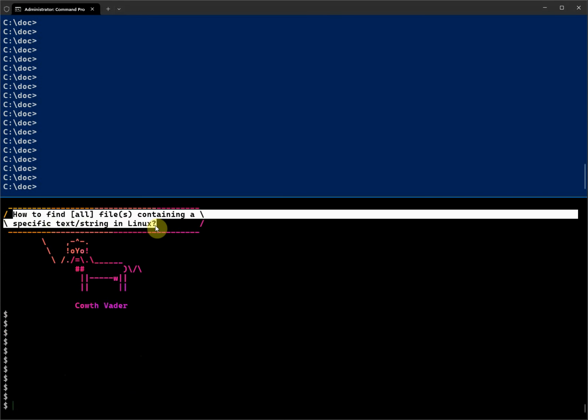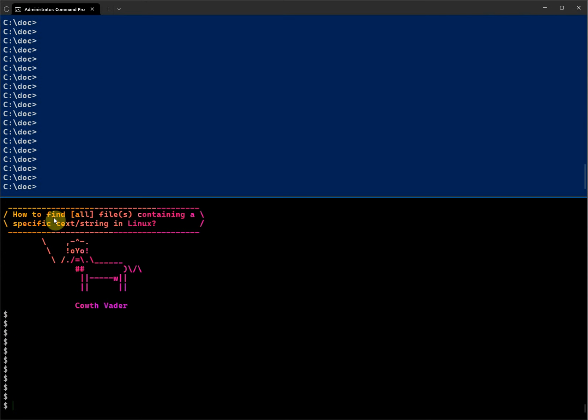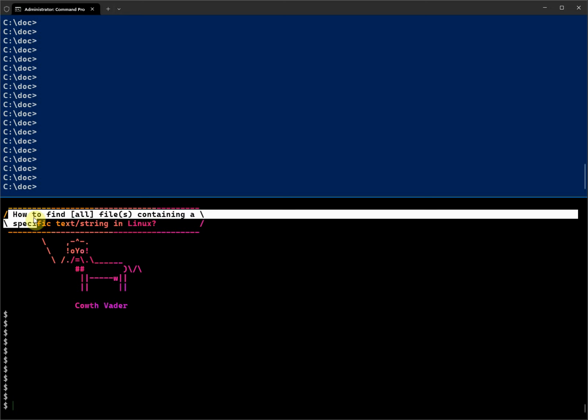Last time, we demoed how to find all files with a specific file name or wildcard match. For today, we are not only going to find the files, we also need to find the files containing a specific text or string.